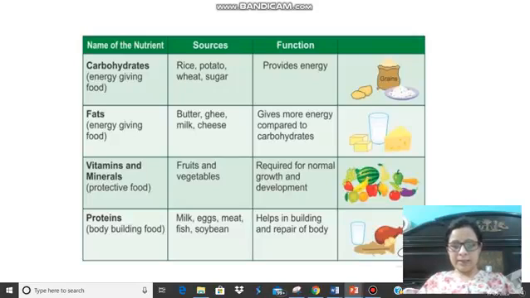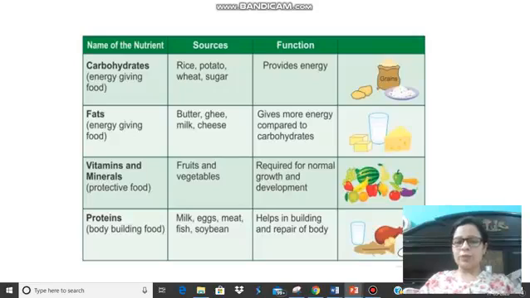And sometimes if we get injured, there are certain food items that we need to increase in our diets so that our body's injured cells get repaired, right? So which foods are those? Those are known as bodybuilding food. They help in building and repair of the body. And the sources of food which are rich in proteins are milk, eggs, and meat.